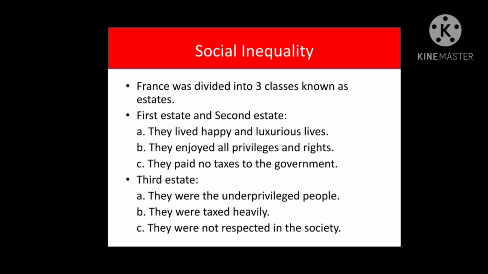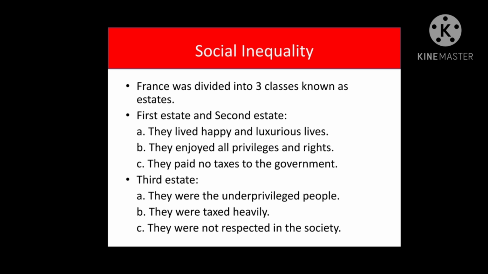Their condition was also equally bad. Children, the third estate comprised of middle class also, whom we call the bourgeoisie. And this middle class comprises educated people and professionals such as lawyers, doctors, teachers, writers, and civil servants. Even the merchants also belong to this class.